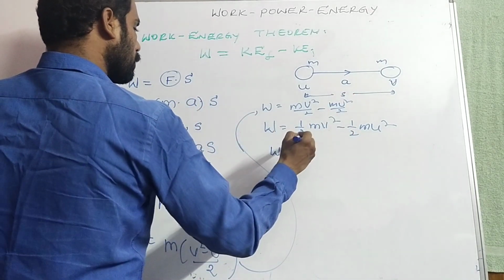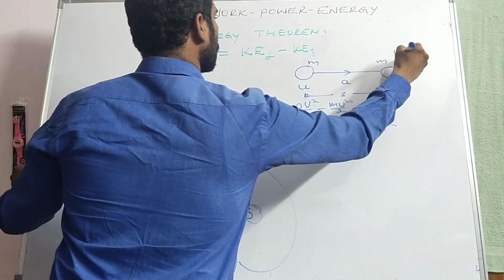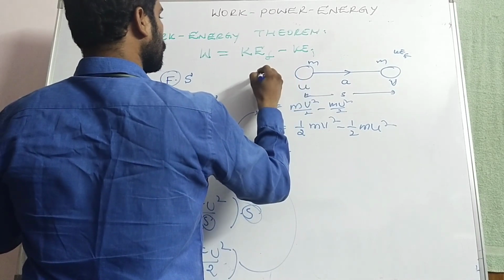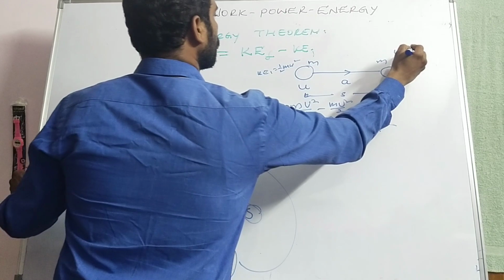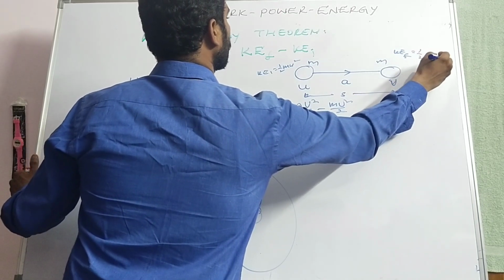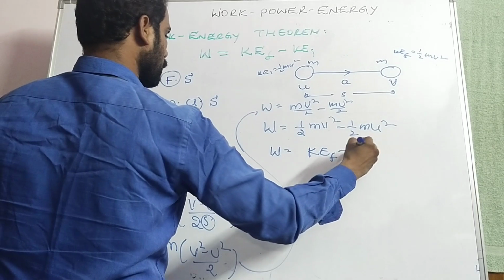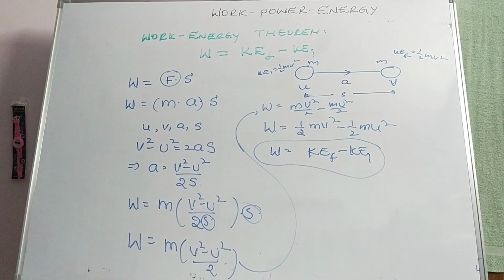Now KE initial is equal to half m u square, and KE final is equal to half m v square. So W is equal to KE final minus KE initial. This is the work energy theorem.